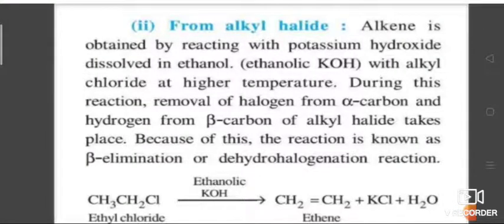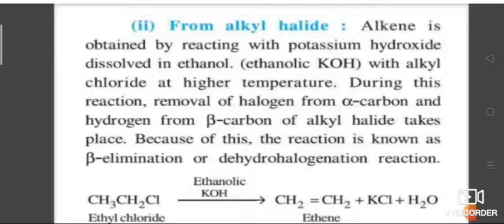Next, from alkyl halide. When alkyl halides are heated with alcoholic potash, that is potassium hydroxide in alcohol or ethanol, a halogen acid molecule is eliminated to give alkene. Due to the elimination of hydrogen as well as halogen, the reaction is called dehydrohalogenation.